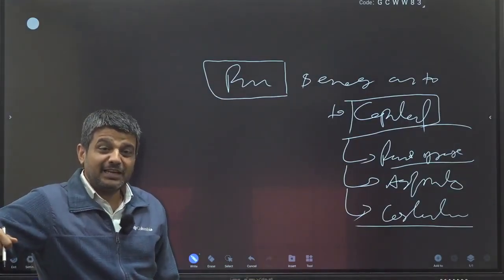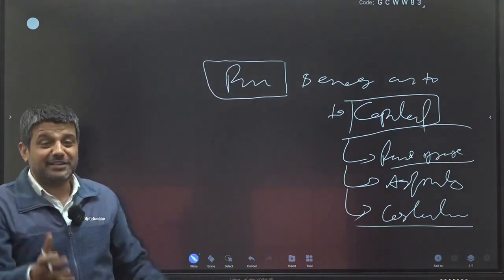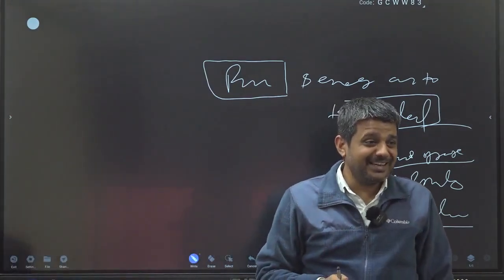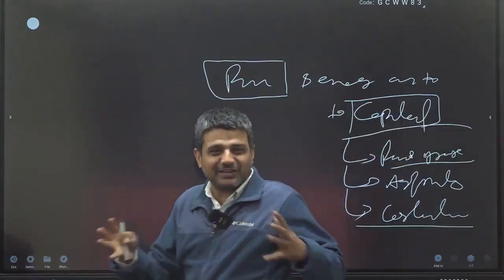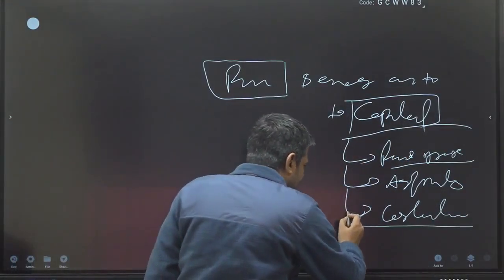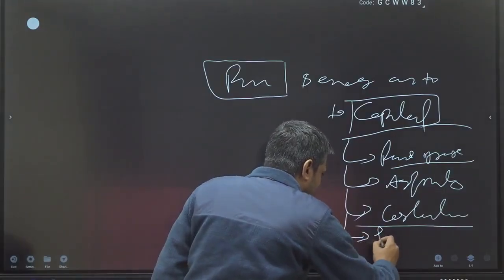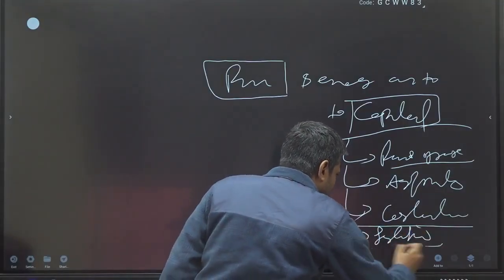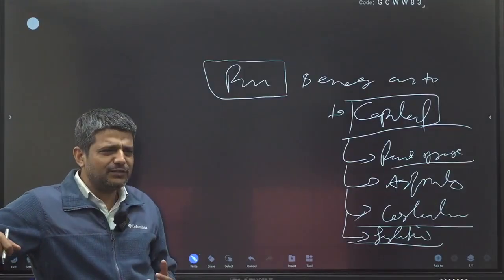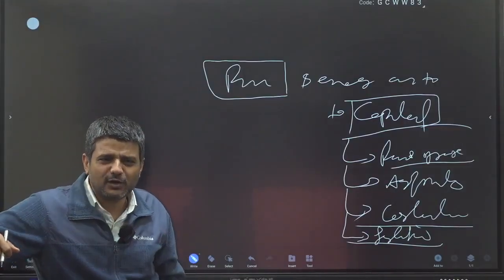to send a message that killing is wrong is itself very contradictory in nature, don't you think? Okay, I am killing you to teach you killing is bad, right? So that itself is a very contradictory thing, right? So those sort of arguments generally come. And the fourth argument that comes is, do you think that death punishment is justified? Here what you have to do is simply talk about the different philosophical lines with regard to whether the death sentence should be there or it should not be there.